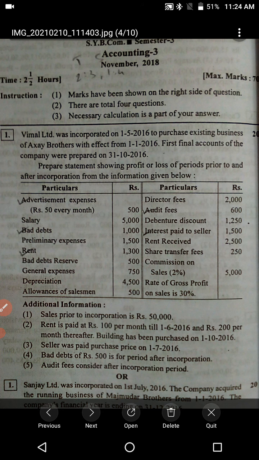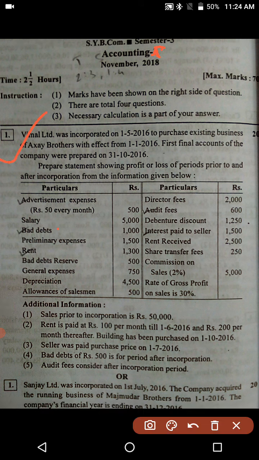So this adjustment is ticked on rent, left hand side, fifth item. Then the seller was paid the purchase price on 1/7. So this adjustment has a tick on interest paid to seller, right hand side, fourth item. Then bad debts rupees 500 prior to incorporation, which is this, and audit fees consider after incorporation period. So these four are the adjustments and they have to be ticked like this. And advertisement expense is given in brackets, rupees 50 per month, so that is also to be considered very carefully. So we need to calculate the working notes for these 5 points further, right?